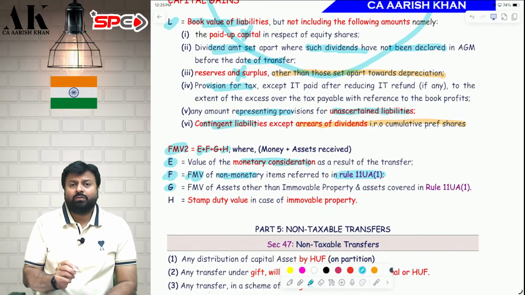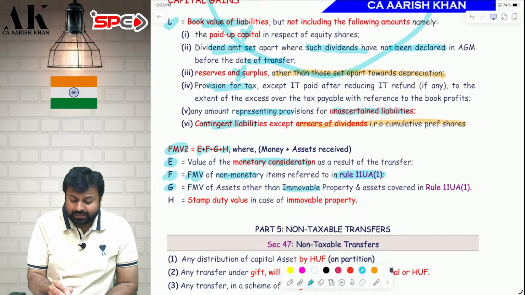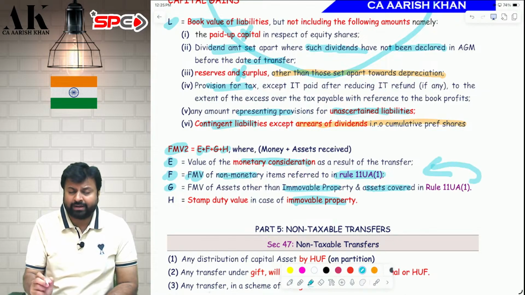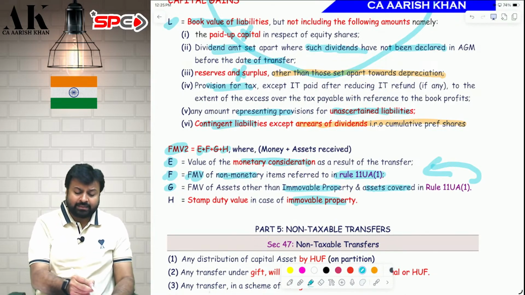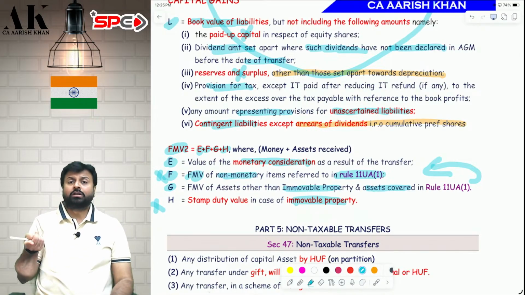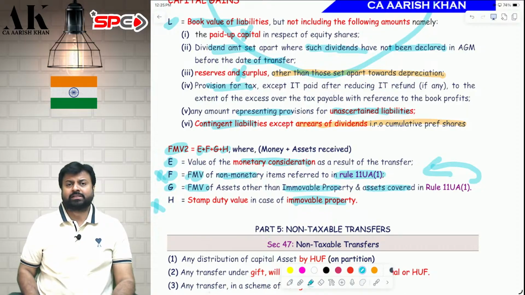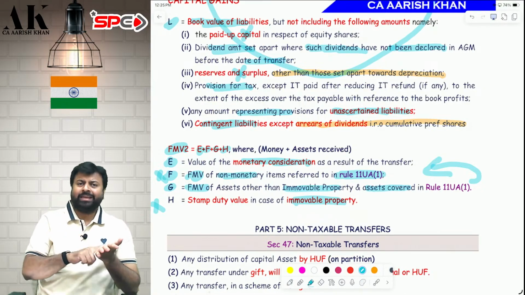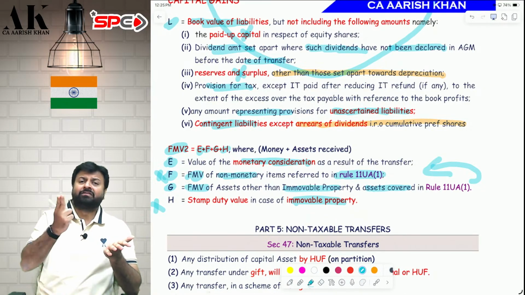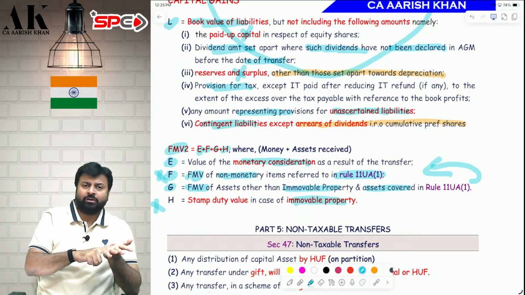Point number G. What does G cover? G covers other than immovable property, because immovable property is covered in H, and other than assets covered in Rule 11UA because that is covered in F. So G covers other than F and H. Whatever is not covered in F, whatever is not covered in H will come in G. For that you have to take FMV of assets. So it's very simple. E is money. F will cover FMV of those assets which are covered in Rule 11UA.